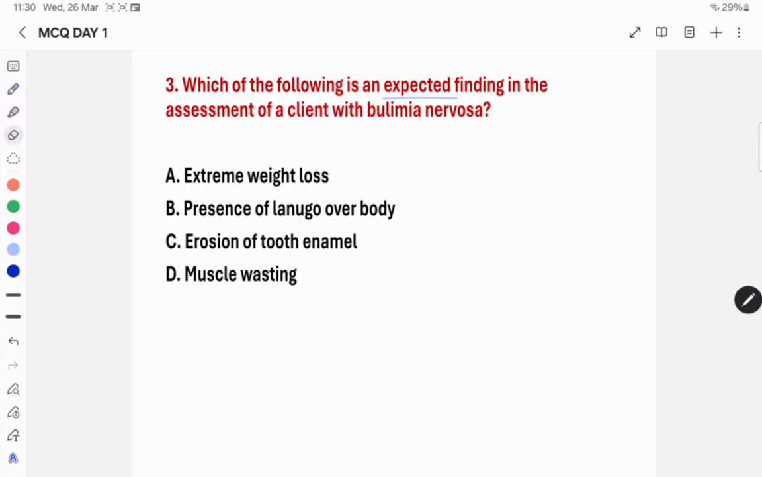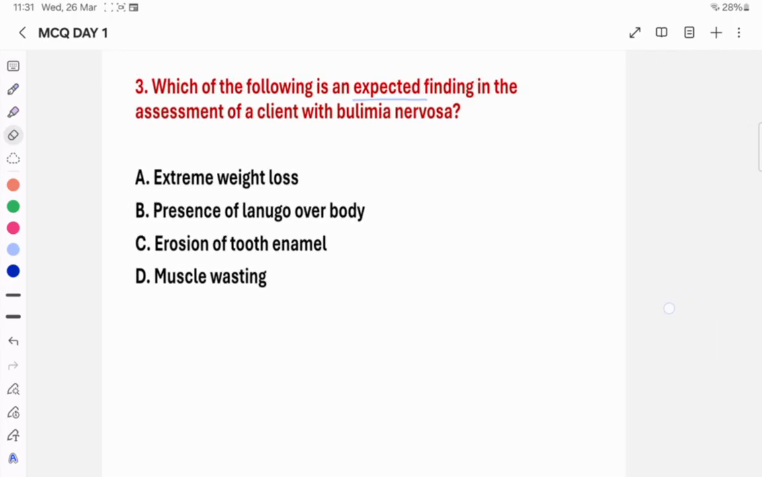Option A is extreme weight loss. Option B is presence of lanugo over body. Option C is erosion of tooth enamel. Option D is muscle wasting. So again, we'll discuss some important points and we will get back to the question and discuss.